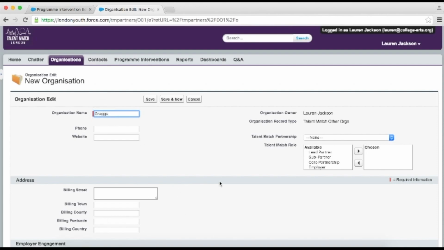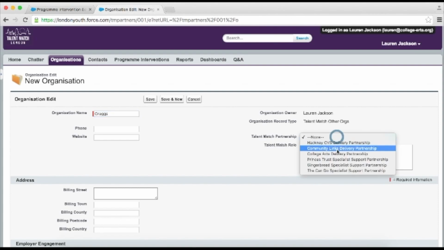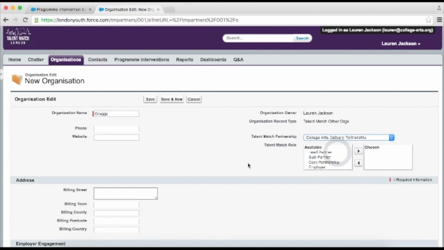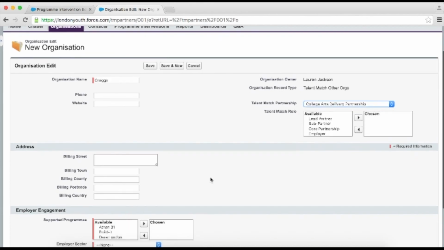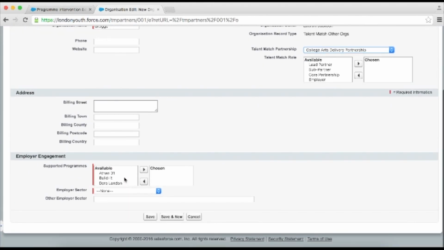Now, there are places for you to enter phone numbers, websites, addresses if you wish, but we do recognise you may not wish to share your corporate contacts, and that's absolutely fine. So once you've selected the relevant partnership, the only other field we'll ask you to fill in is to select Talent Match from the Supported Programmes field. We have corporate contacts that support numerous programmes here at London Youth, so it's a useful way for us to identify those that work solely with Talent Match.